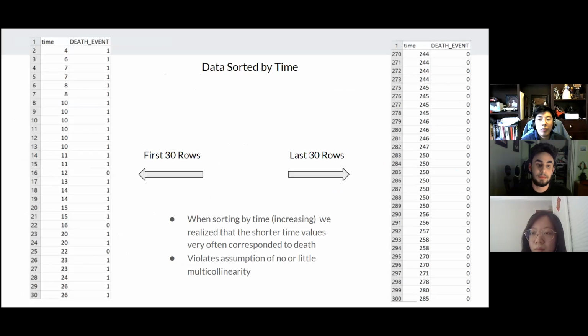When we sort the data by time, we find that the shortest time values, the first 30 rows of the data set for example, almost always correspond to death, versus the 30 longest time values corresponding to survival each time. We came to the conclusion that the time variable is directly correlated with the death variable, and this violates the assumption of no or little multicollinearity, because as time increases, the probability of death decreases.